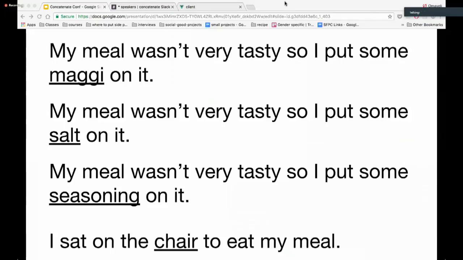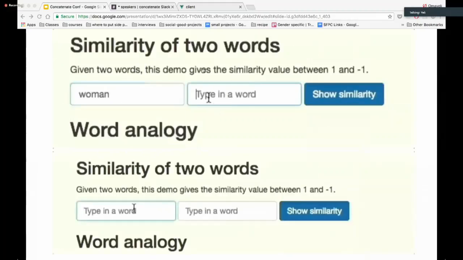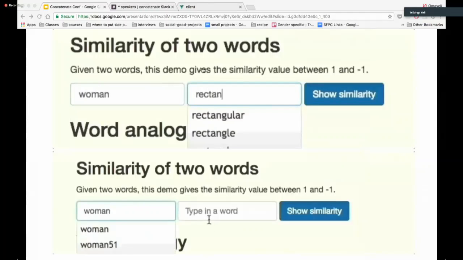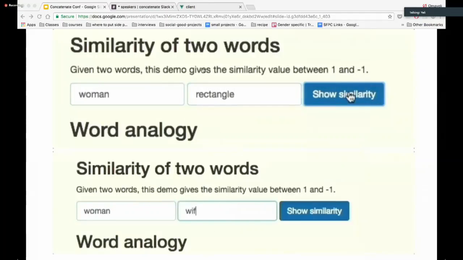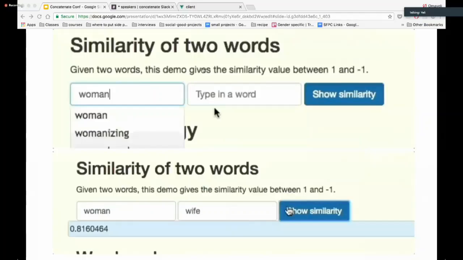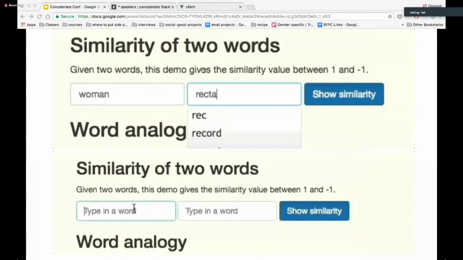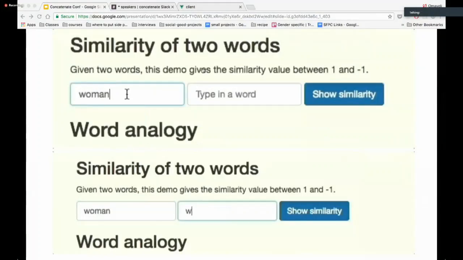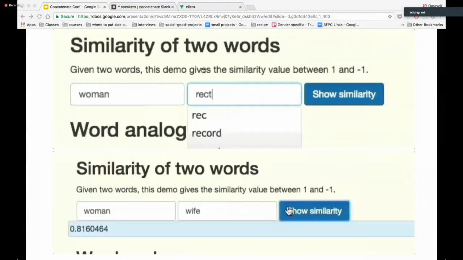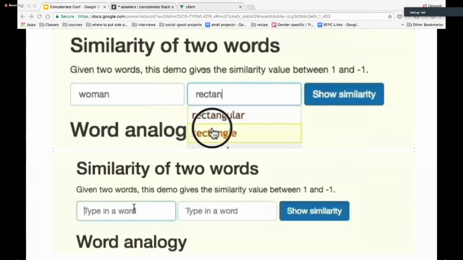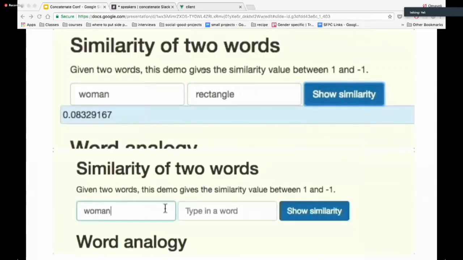Maggi and salt and seasoning are stuff you can interchange in a sentence, so they mostly have the same context. And then with that model, you can do stuff like getting the similarity of words. So we see here, we're getting the similarity of woman and rectangle at the top, which is a very low number. And then the similarity of woman and wife at the bottom, which is a high-ish number, 0.8, as compared to 0.08 at the top.